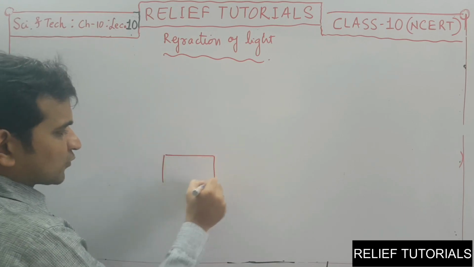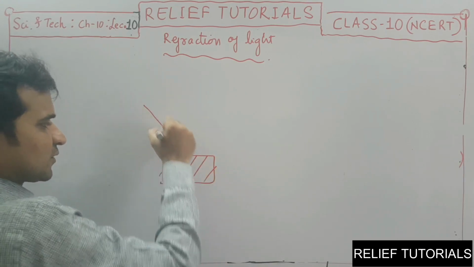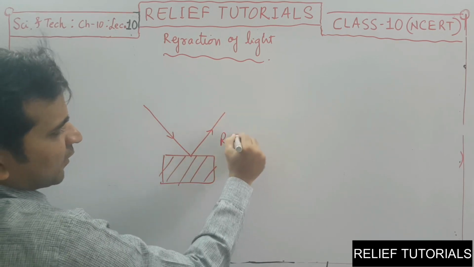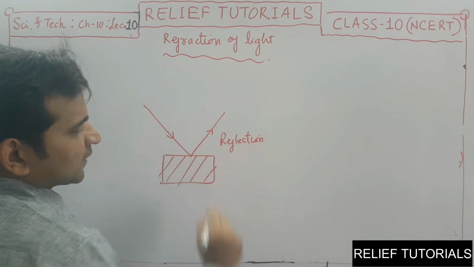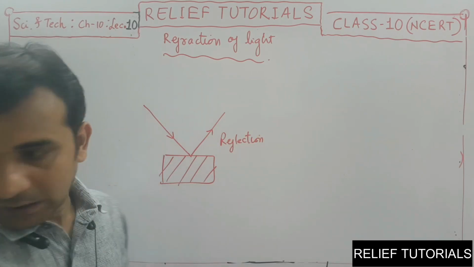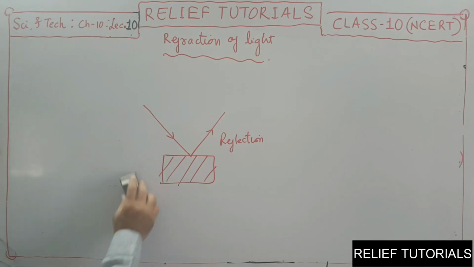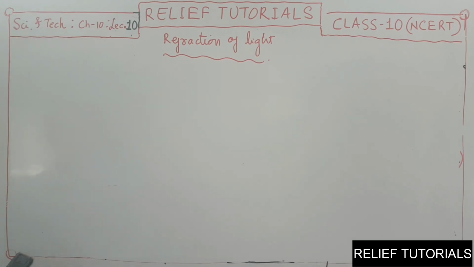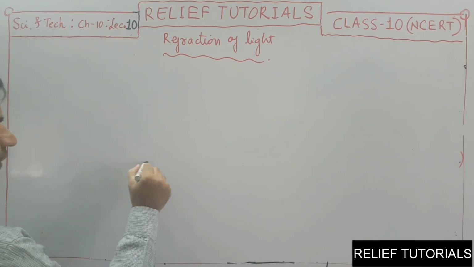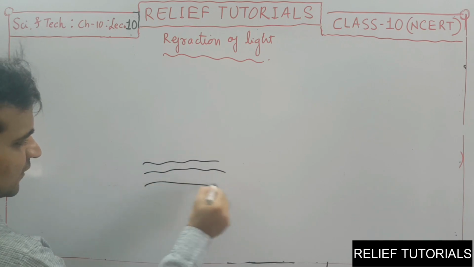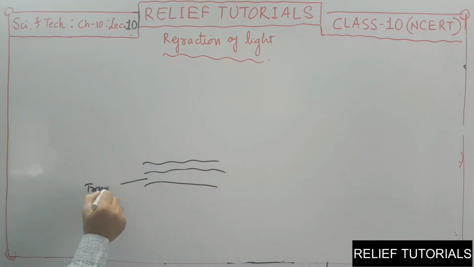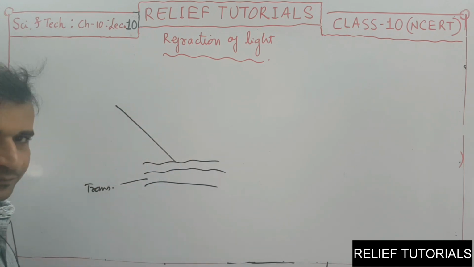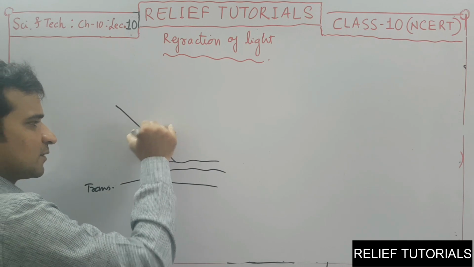If a light ray falls on an opaque substance, we know that light bounces back, and this phenomenon we already discussed. It is called the reflection phenomenon. But now the topic is when light falls on a transparent medium. Consider here is the water surface and it is transparent. When a light ray falls on this, what happens?